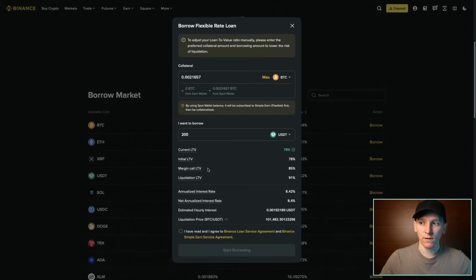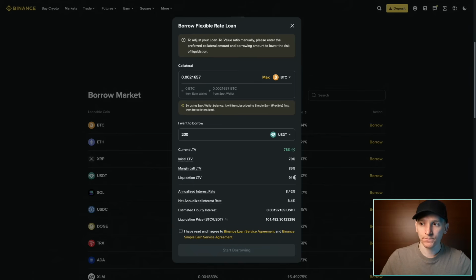The margin call LTV is when the amount that you've borrowed reaches 85% of your collateral value. That can happen if Bitcoin falls in price, because then the loan to the value of your Bitcoin goes up in percentage terms. At 85%, they'll start to send you a message and say, look, we're really uncomfortable here. Your loan is quite a lot in comparison to your collateral value. Can you either put more Bitcoin on the platform to reduce your loan to value, or can you pay off your debt a little bit, which also reduces your loan to value?